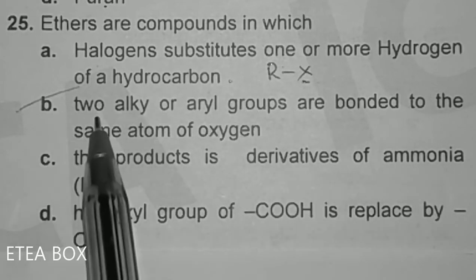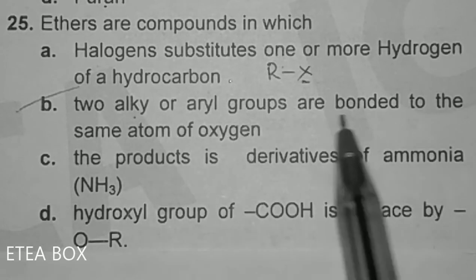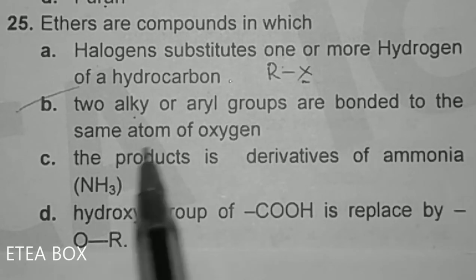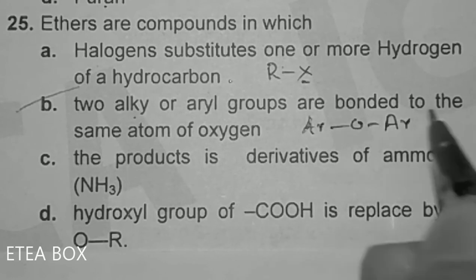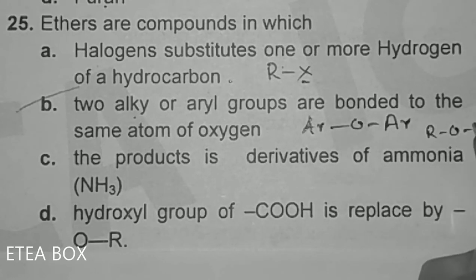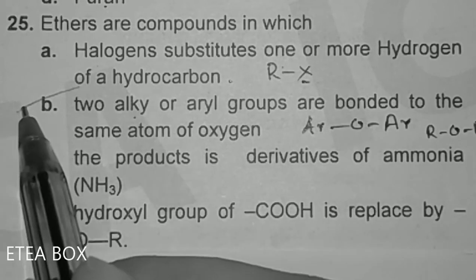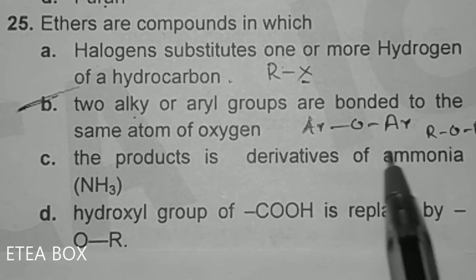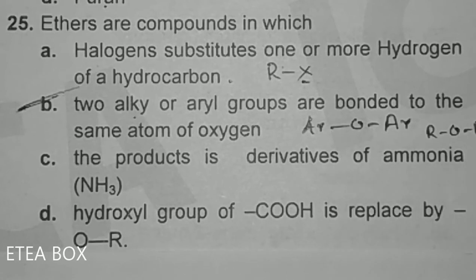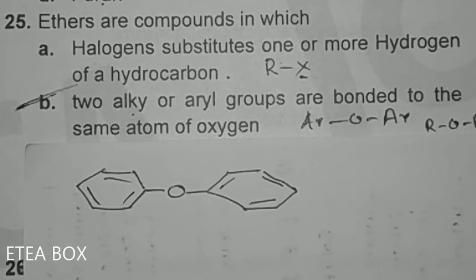Look at option B. Two alkyl or aryl groups are bonded to the same oxygen atom, like this is aryl, or this one is alkyl. So the ether is option B. This one is called ether: two aryl or two alkyl groups bonded to the same oxygen atom. Look, in case of aryl, the ether is like this.